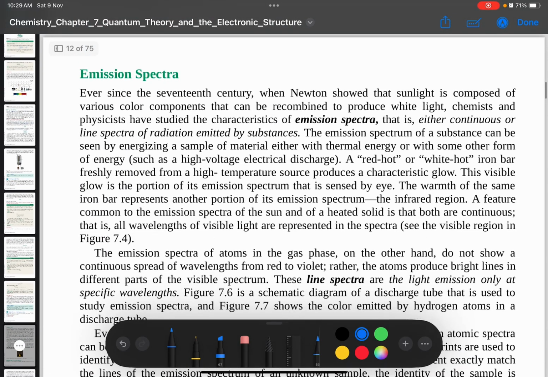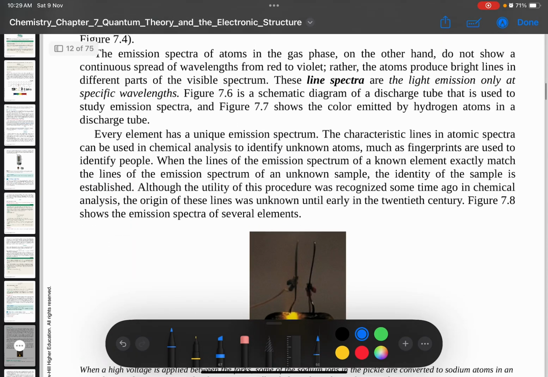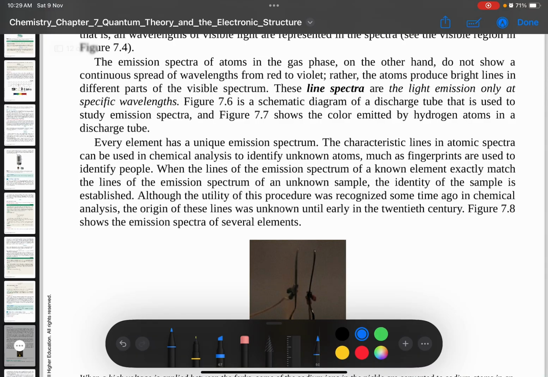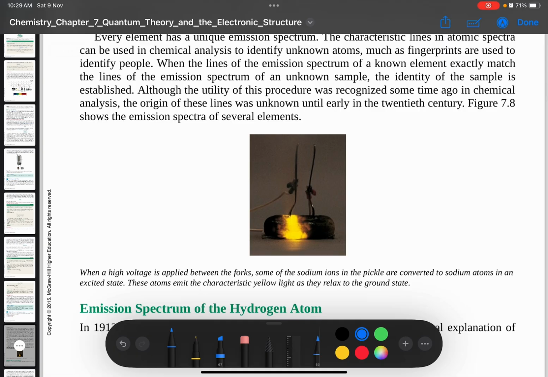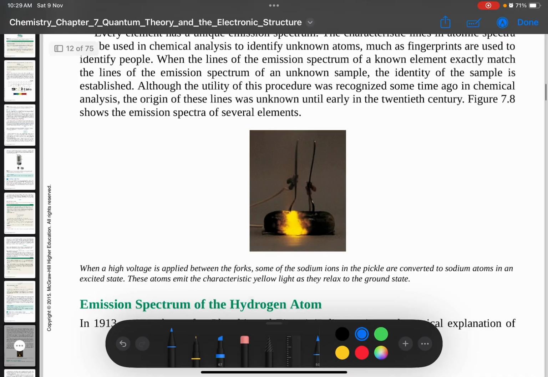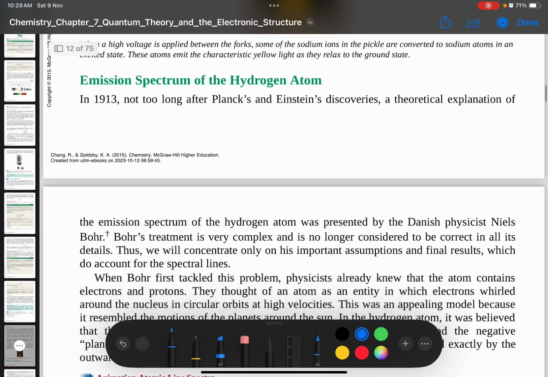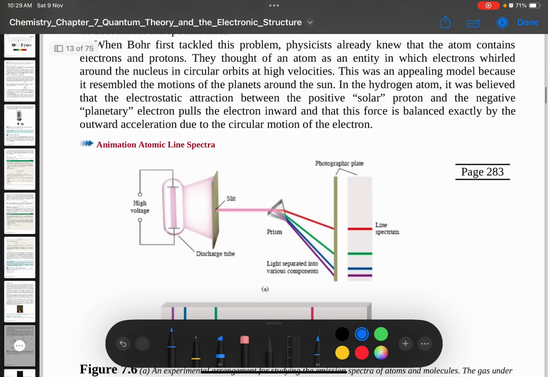Then they found that when element is heat, the emission when element is heat, this one, when high voltage is applied between the fork, some of the sodium ion in the pickle are converted to sodium atom in excited state. So dia continue lagi dengan hydrogen pula. So that's why dia dapat the pink color, the pink light of the hydrogen.